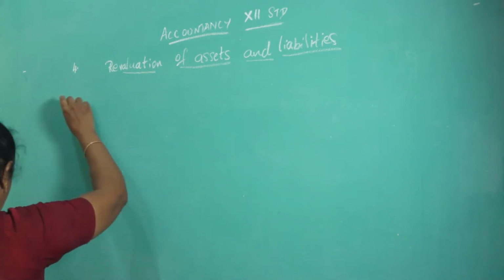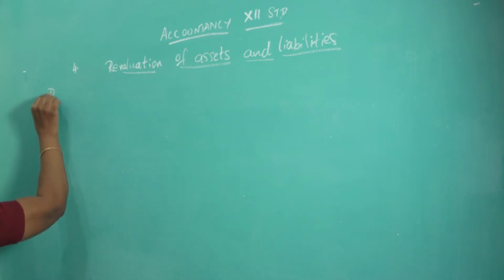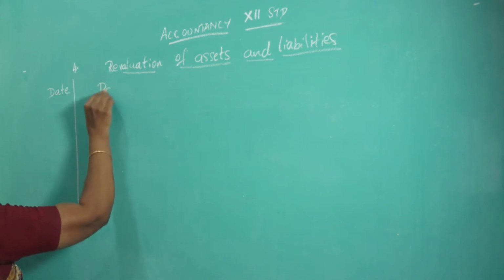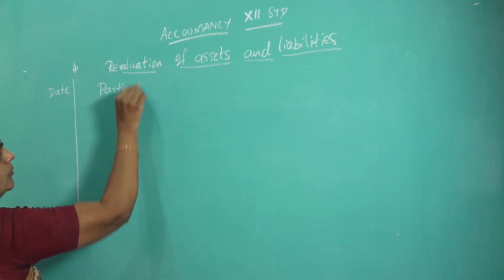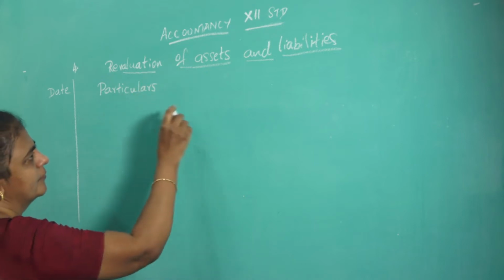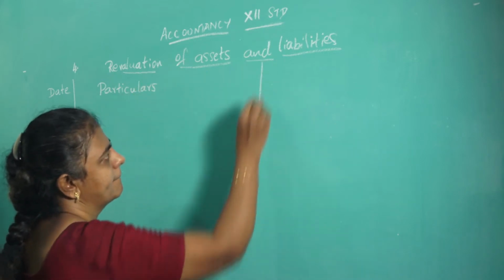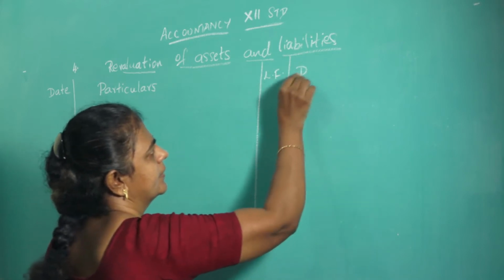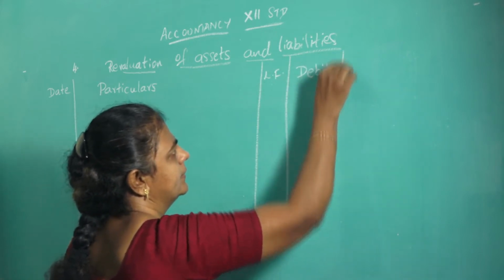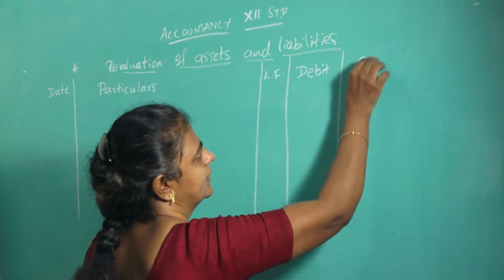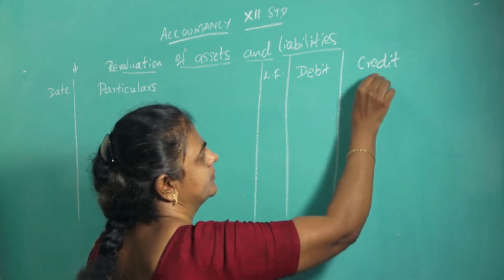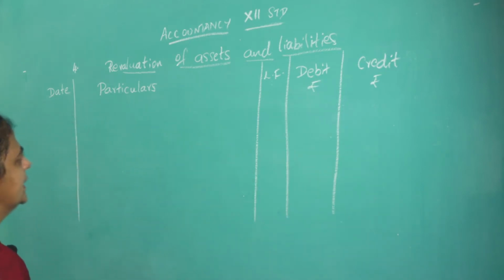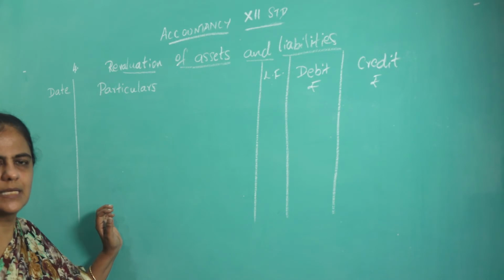So put the format of journal: date, particulars, LF, debit, credit, rupees.